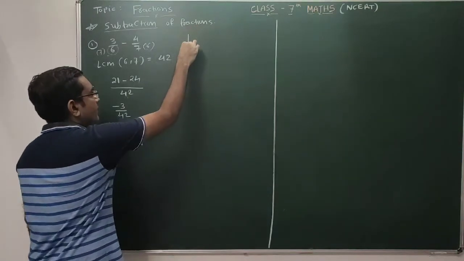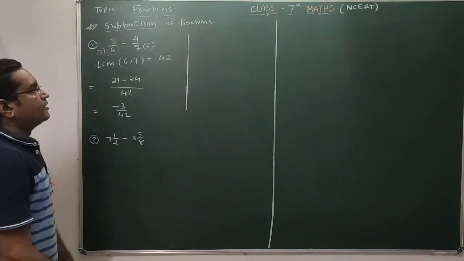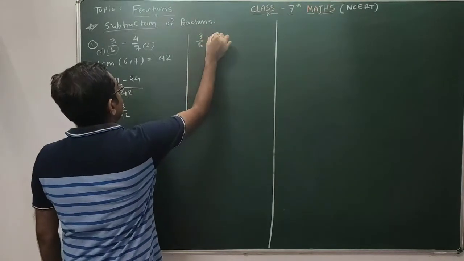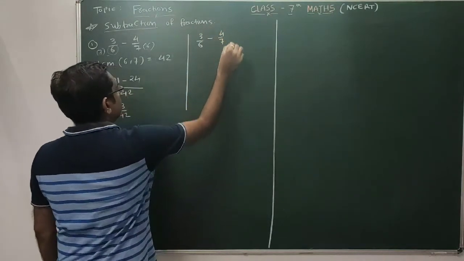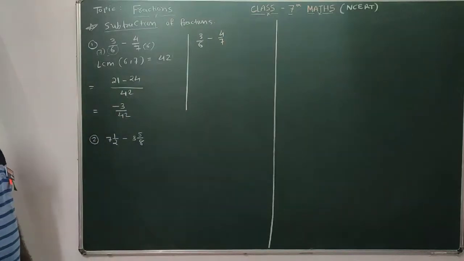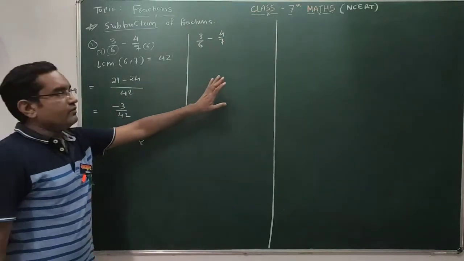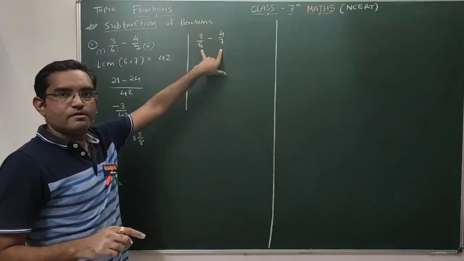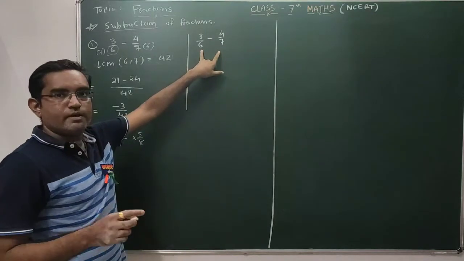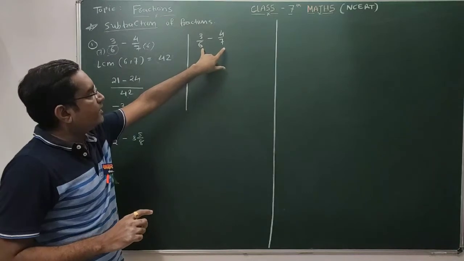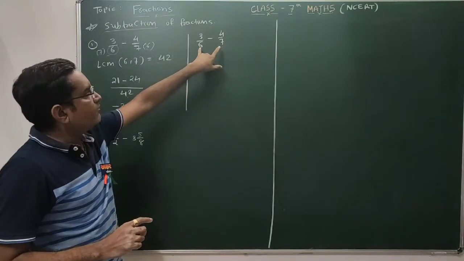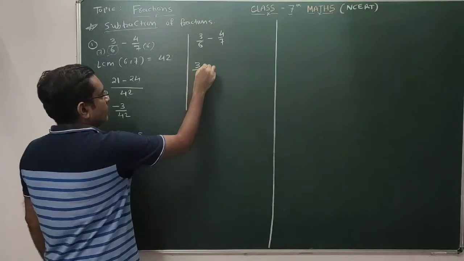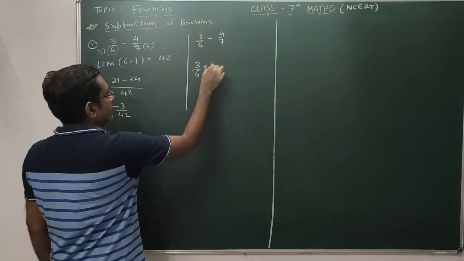देखो ये हम सब एलसीएम लेके क्या कर रहे हैं, एक समय ट्राई करते हैं. So what are we given? We are given 3 by 6 minus 4 by 7. Done? We know that we can perform subtraction of fractions when the denominators are equal. When like fractions are there, we can perform subtraction very easily. So for that, we require the denominators to be equal. So how can we make the denominators equal? By multiplying this numerator and denominator with 7.